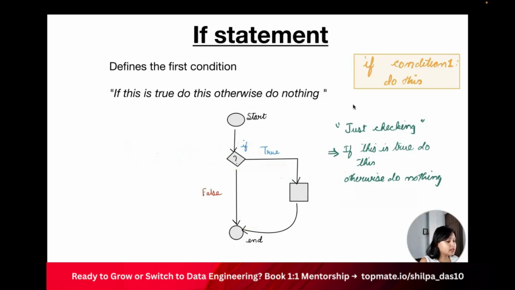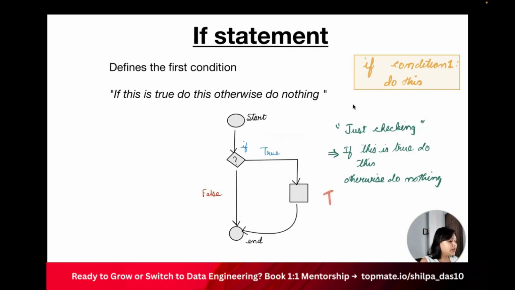So how it works, there's an if statement and there is a condition here. If the condition is true, then I will run this particular piece of code and it will come out of the if statement. If in case this condition is false, it will take this other direction and come out of the if statement. So either it will take this route or that route.